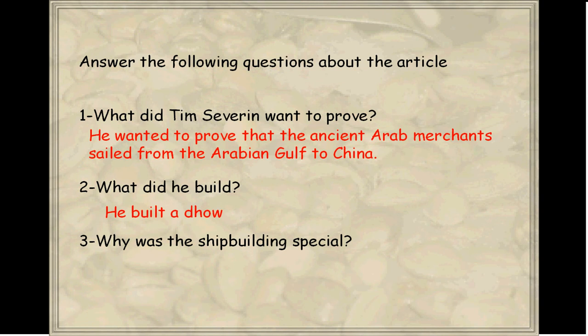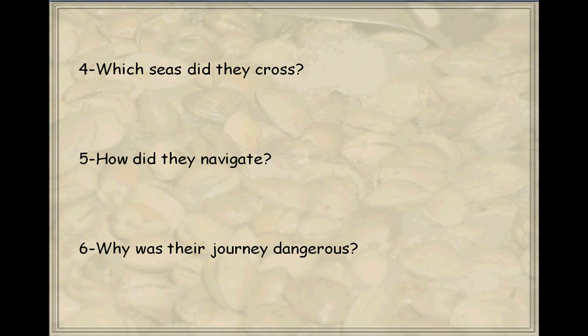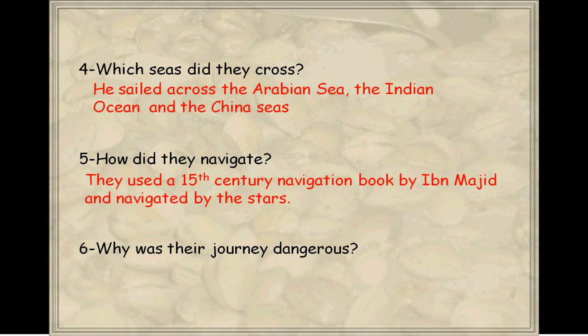Which seas did they cross? He sailed across the Arabian Sea, the Indian Ocean, and the China Seas. How did they navigate? They used a 15th century navigation book by Ibn Majid and navigated by the stars. Why was their journey dangerous? Because they had to avoid large modern ships and they had to swim among the sharks.